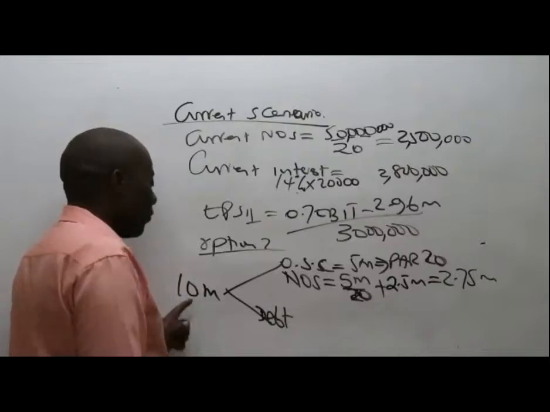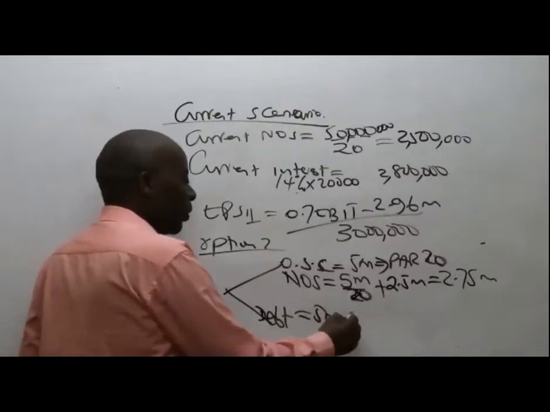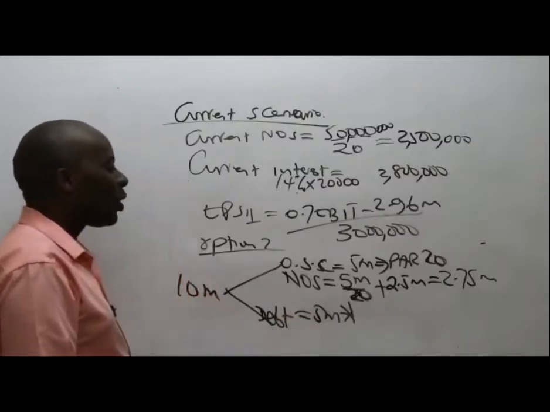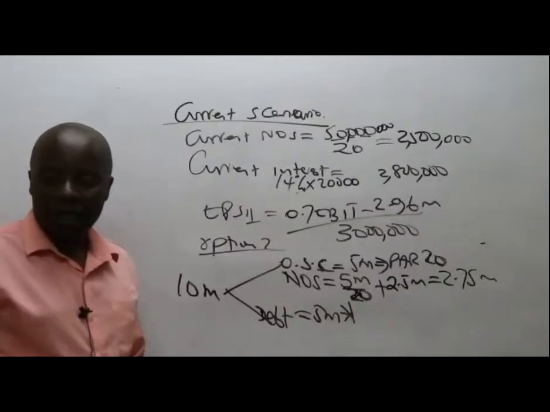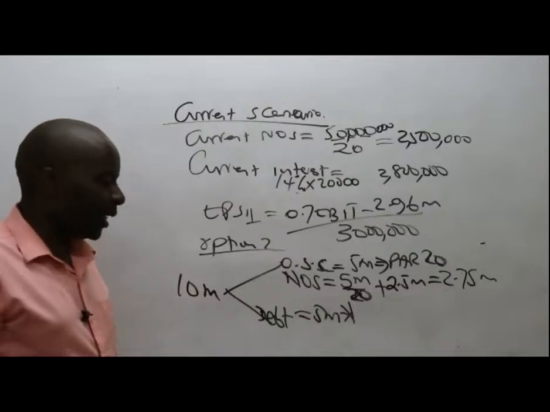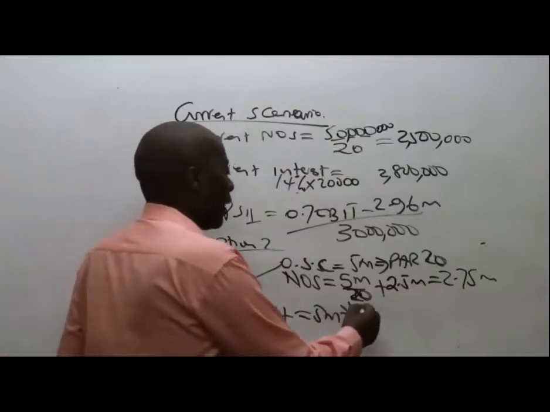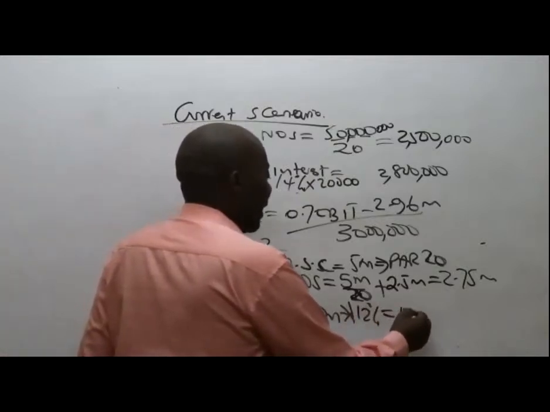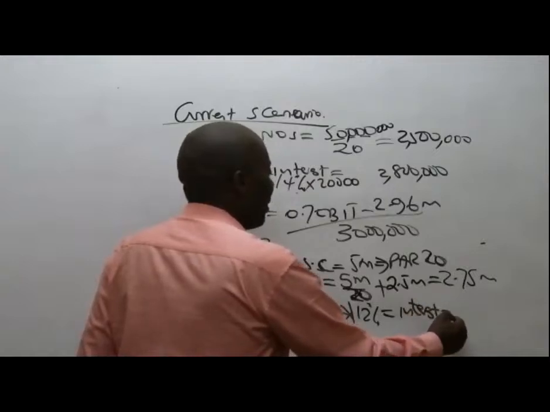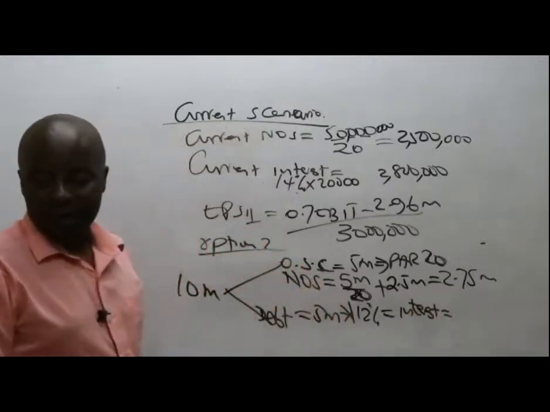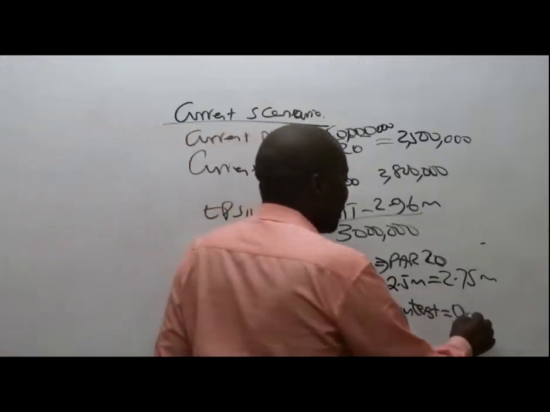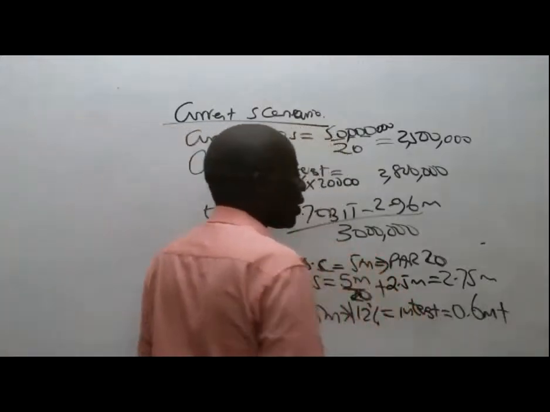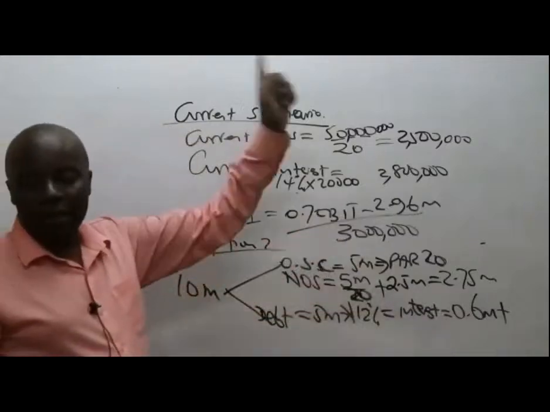Now from there, we are also told that there is a debt component. Debt is a half of this. So it's 5 million. 5 million times what percentage? I want interest. 5 million times 12%. So 5 million times 12%, this will be my interest. Interest, I'm told here by Doreen, is 0.6 million. So 0.6 million, I want total interest.